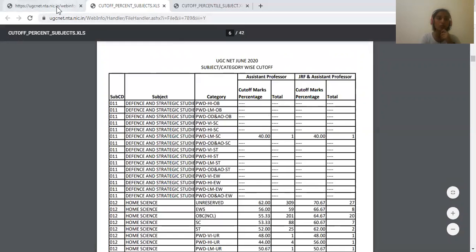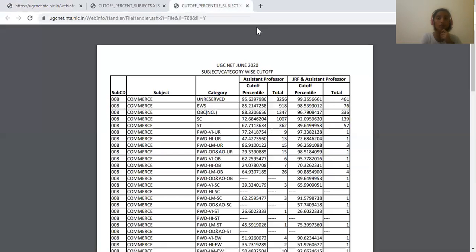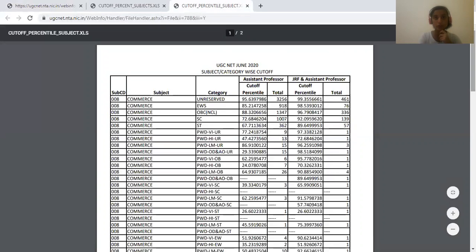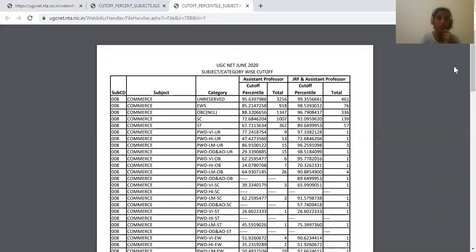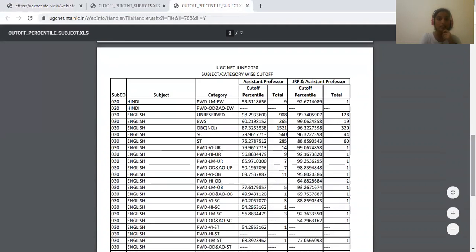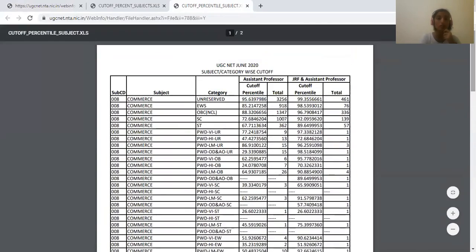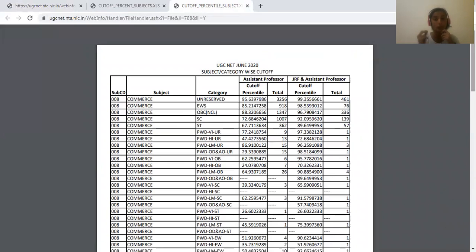Now, if you remember, I was telling you there's another notification that is for percentile subjects. When the date for the exam had been released and the shifts were also released, you might have seen that for 3 particular subjects, that is subject code 8 of commerce, subject code 20 for Hindi, and subject code 30 for English, the same exam was conducted in 2 different shifts with 2 different question papers, that is morning and evening shift of the same day.